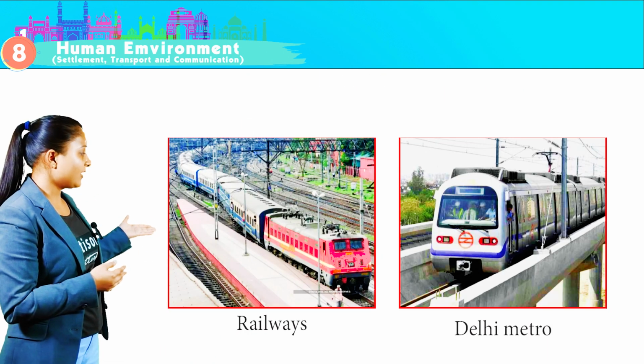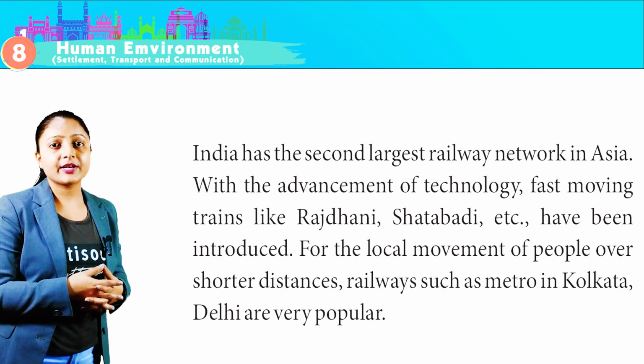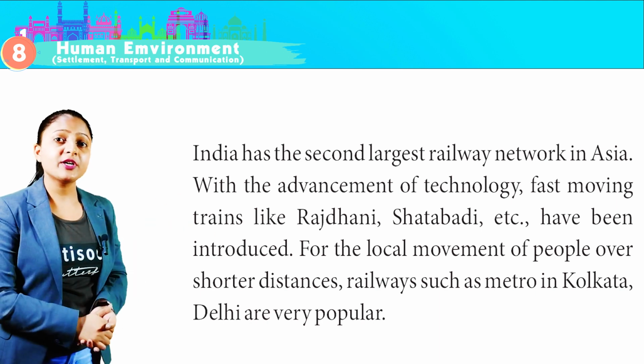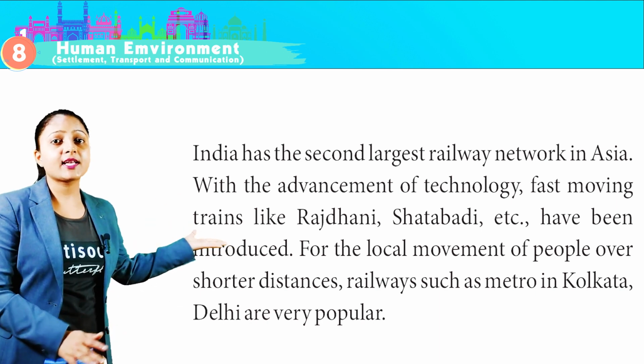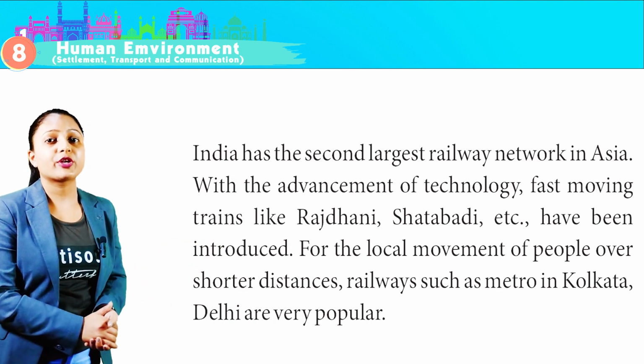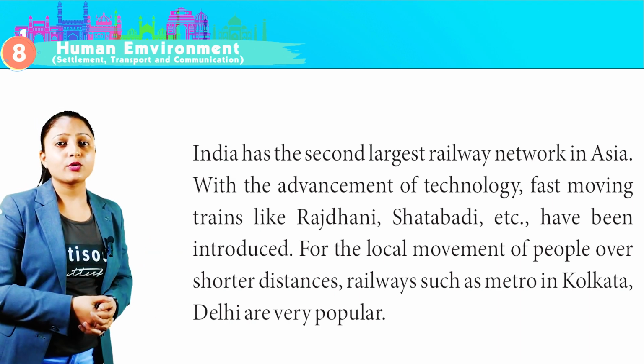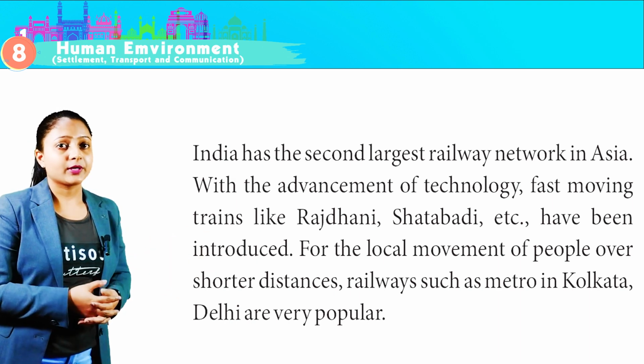This is the image of railways and this is the image of Delhi Metro. India has the second largest railway network in Asia. With the advancement of technology, fast-moving trains like Rajdhani, Shatabdi, etc. have been introduced for the local movement of people over shorter distances. Railways such as Metro in Kolkata, Delhi are very popular.